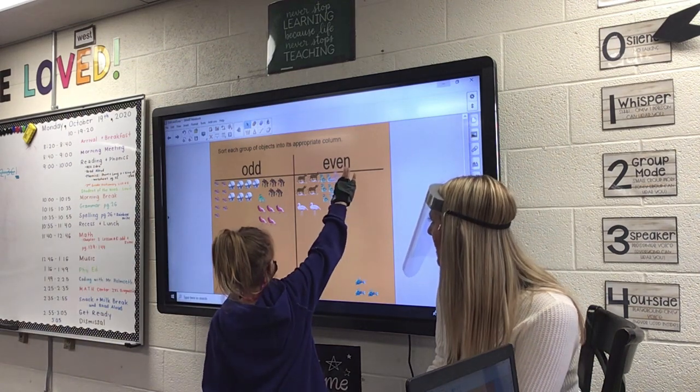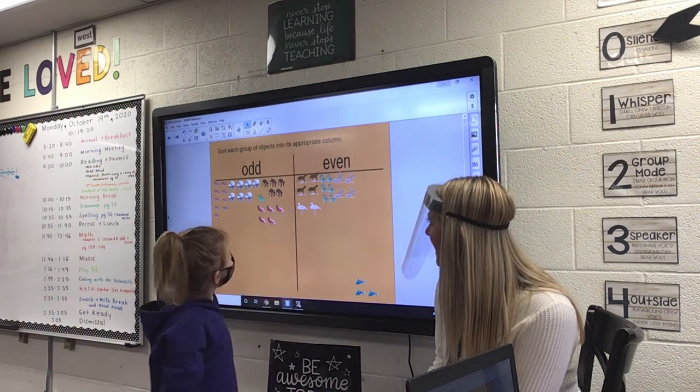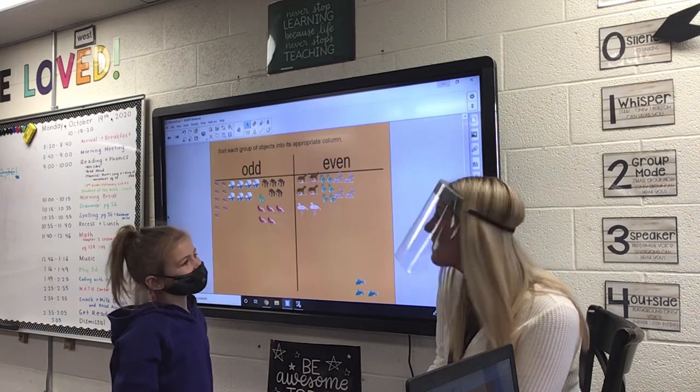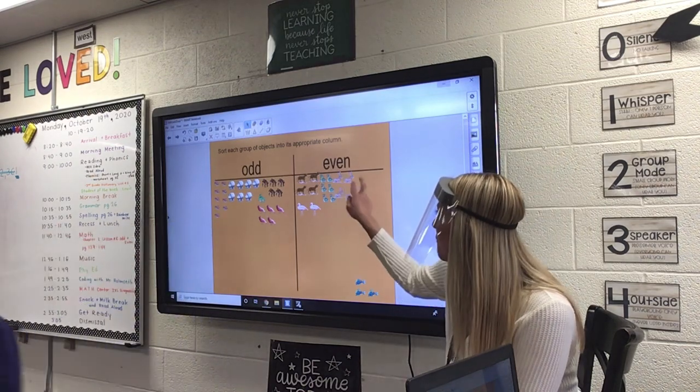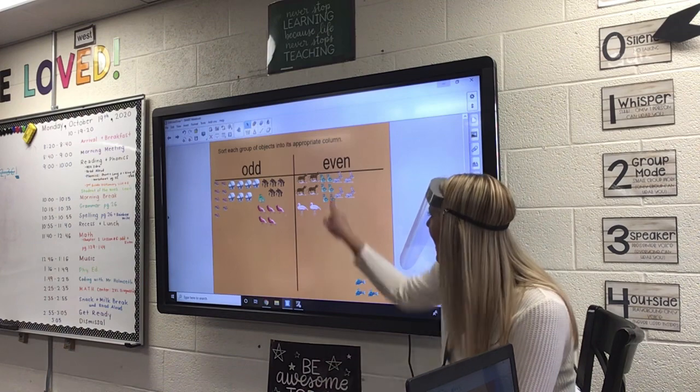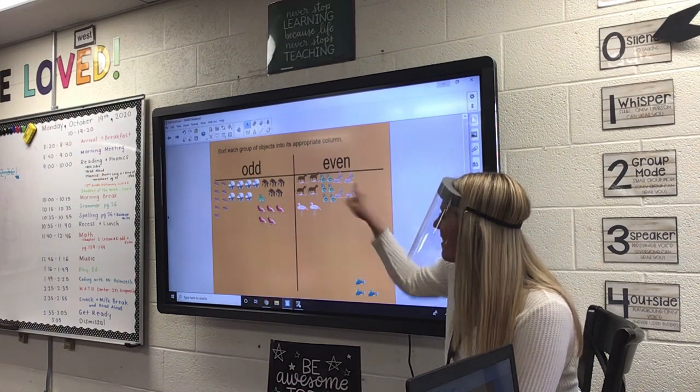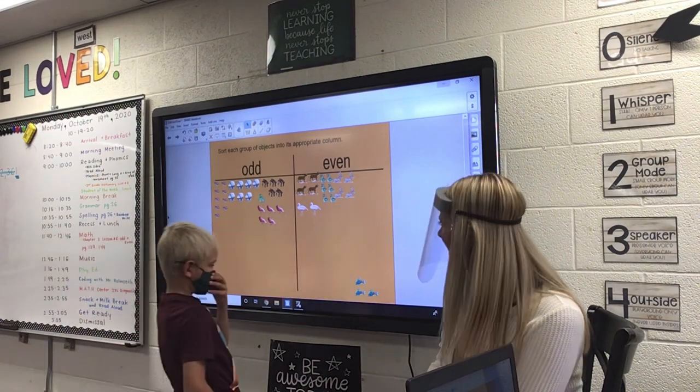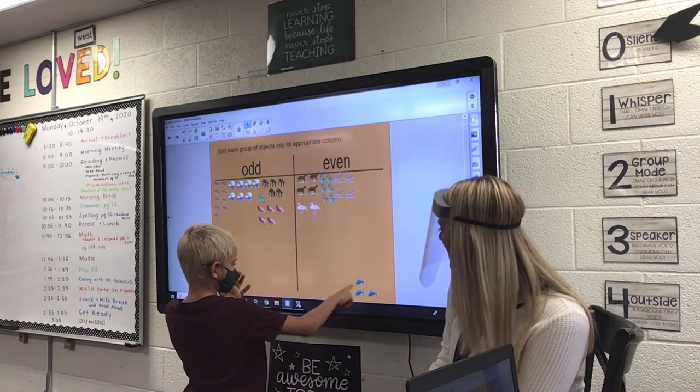Okay, good job, Ellie. How many mice are there? It's kind of tricky because there's actually 8. It's hard to see, but 2, 4, 6, 8. There's actually 2 put together. Yeah, it's tricky. All right, Lewis, the last one.